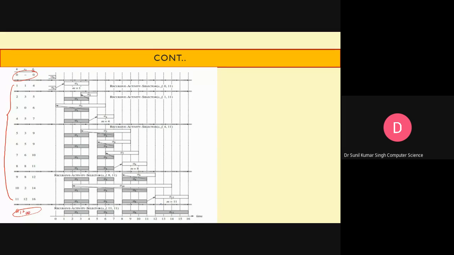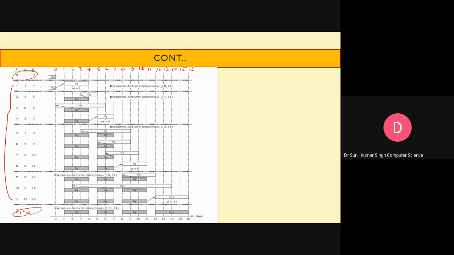You can see here, these indicate the timeline, starting 0, 1, 2, 3, 4, 5, 6, and so on till here.